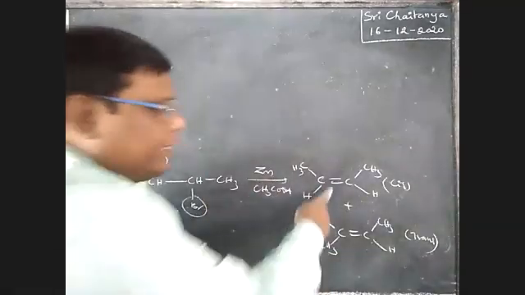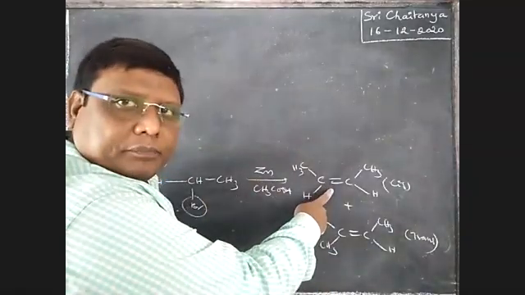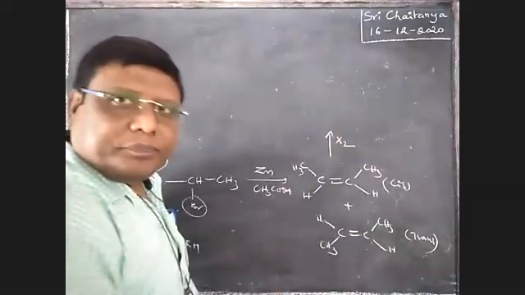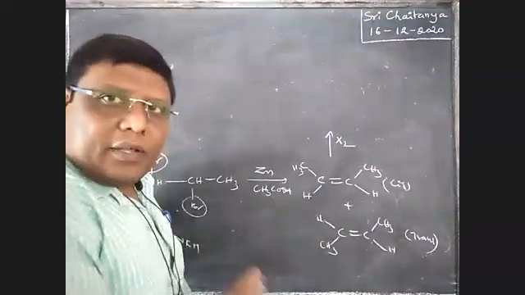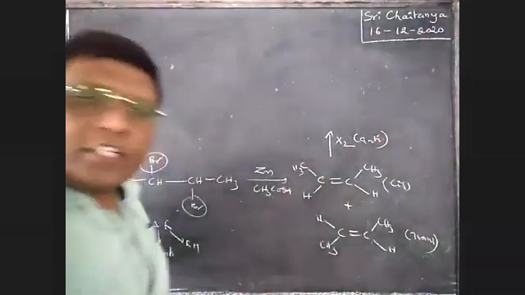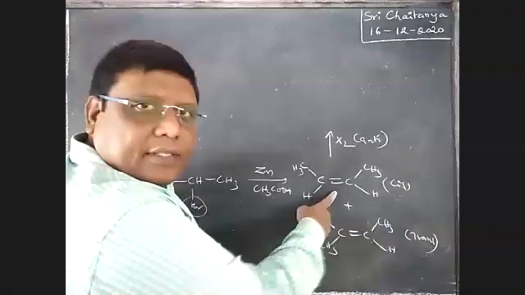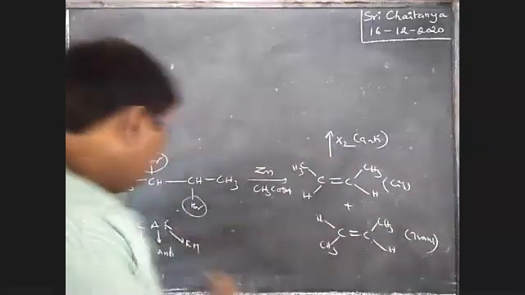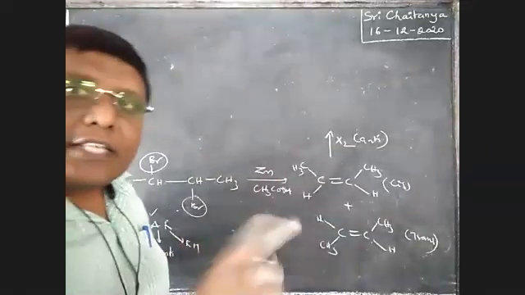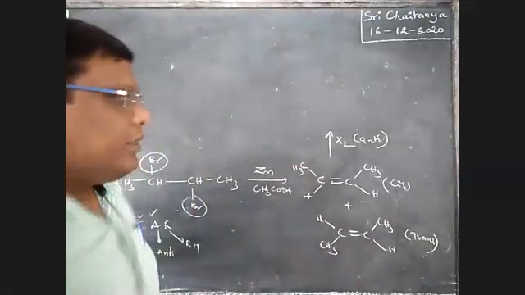Once again, see here. It is a cis compound. To this cis compound, I am adding X. Anti-addition is applied. It is a cis anti. What is your answer? Racemic mixture is the product, that is, enantiomeric pairs are the product.